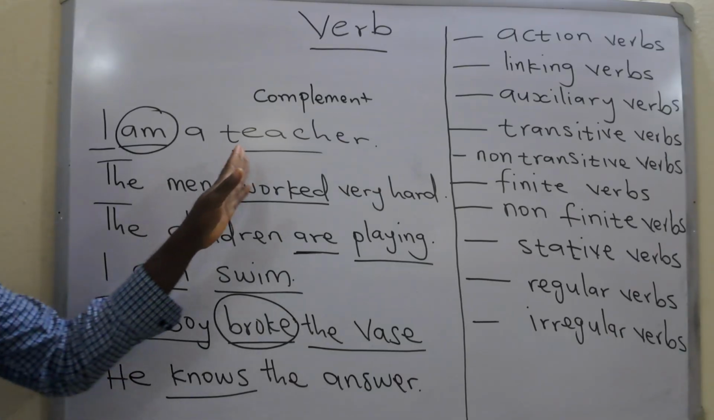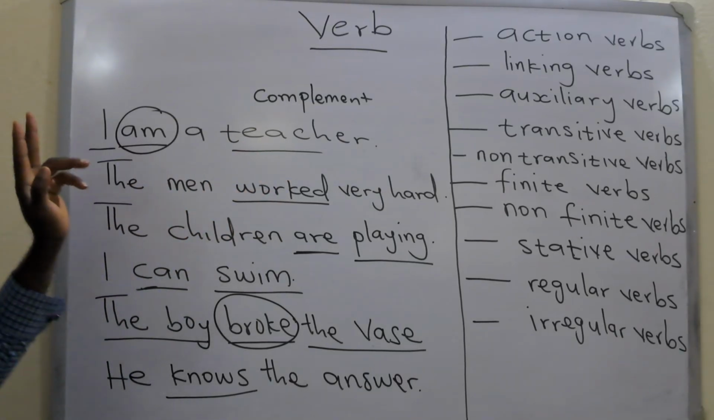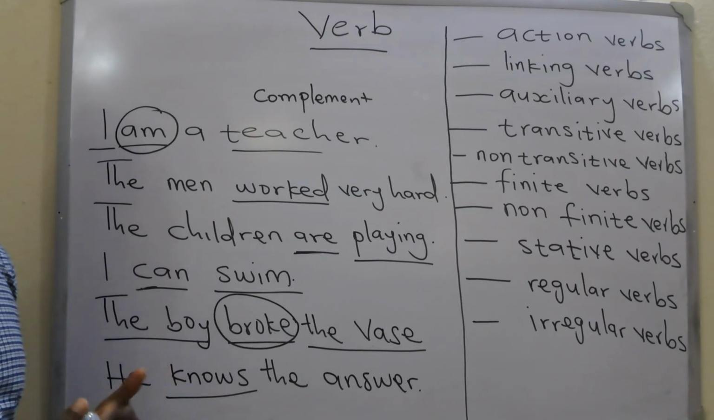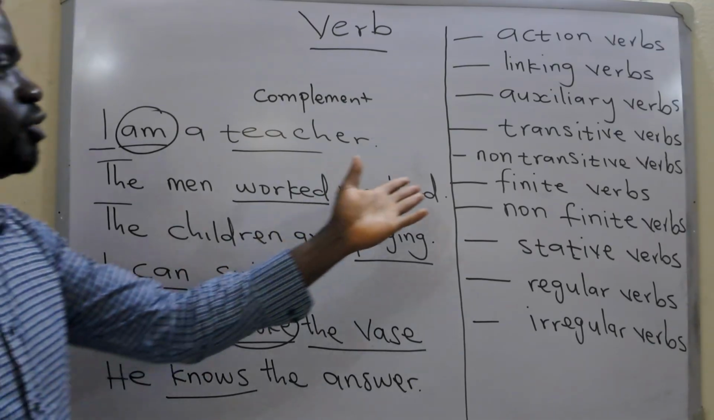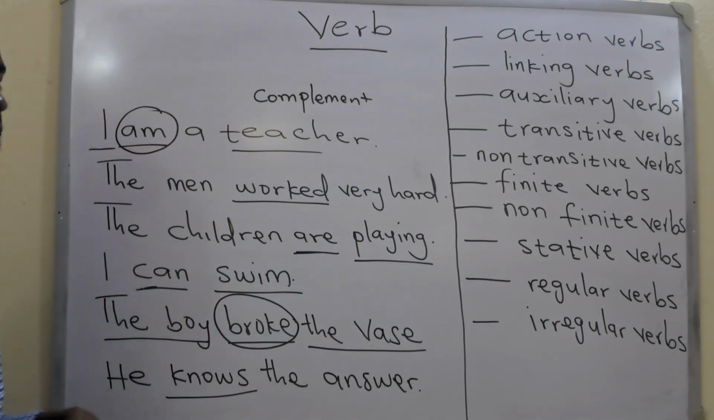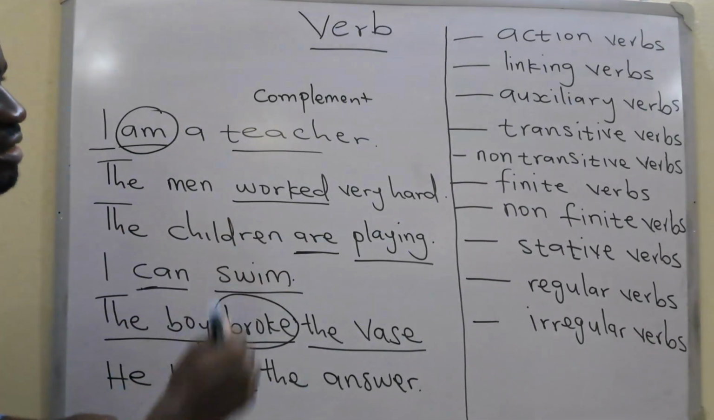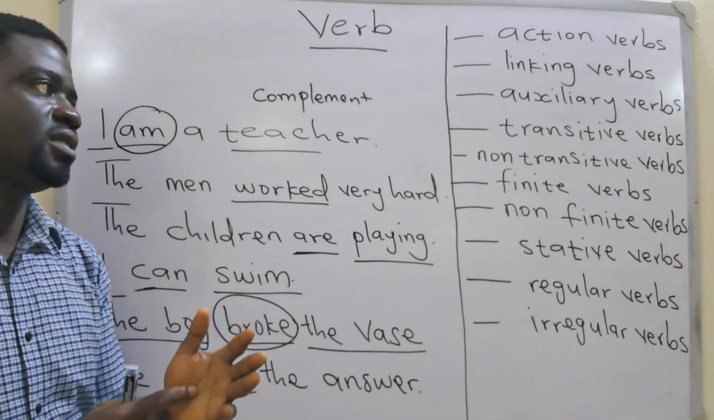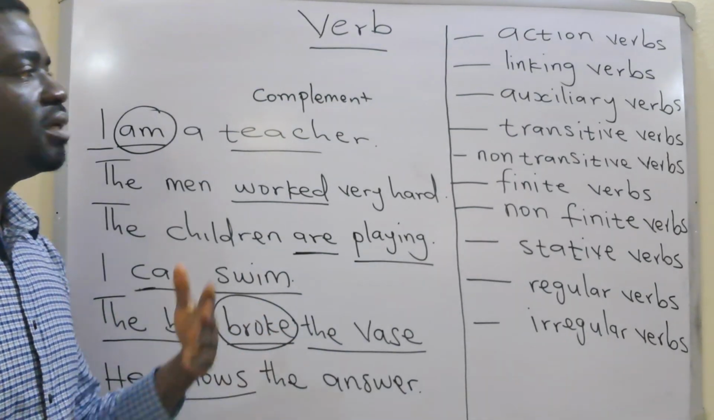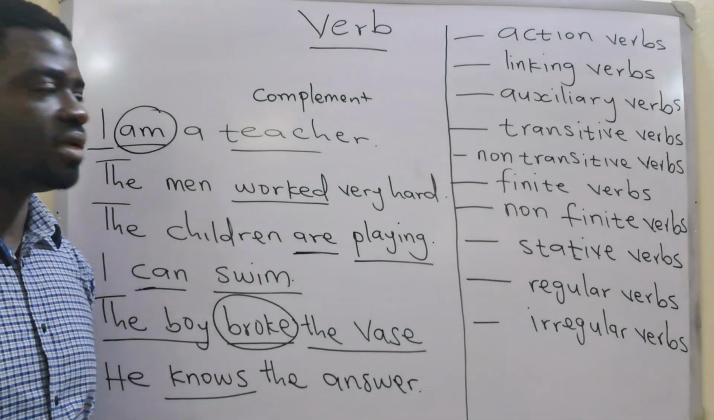So this is not an object, this is a complement. So am is not a transitive verb because it doesn't have an object. Okay, non-transitive. For example, this one is non-transitive because it doesn't have an object. So transitive are verbs that have an object, then non-transitive, just the opposite, verbs without an object.